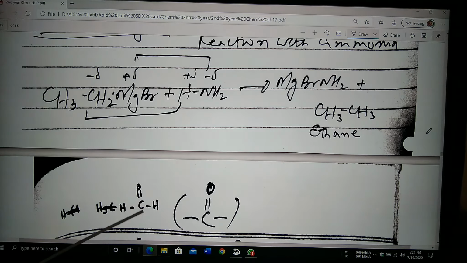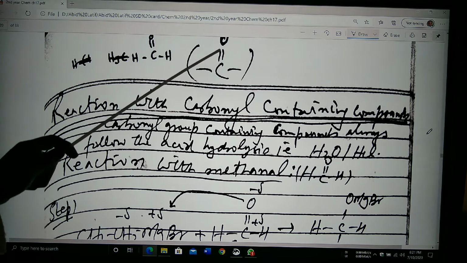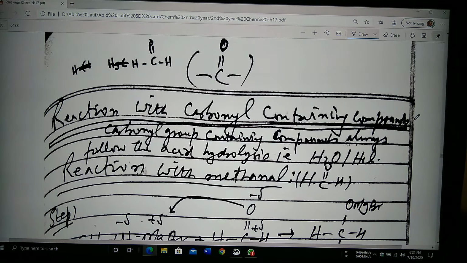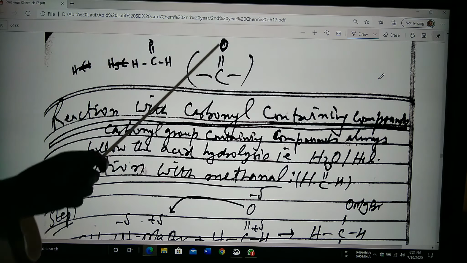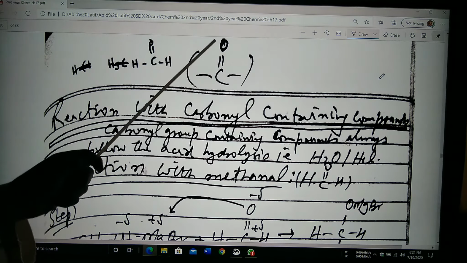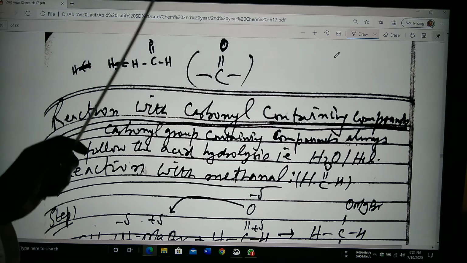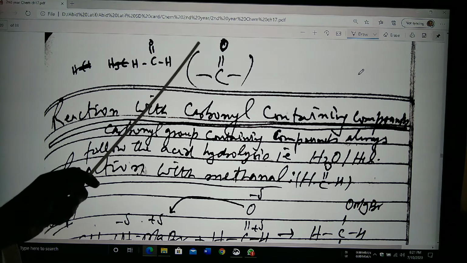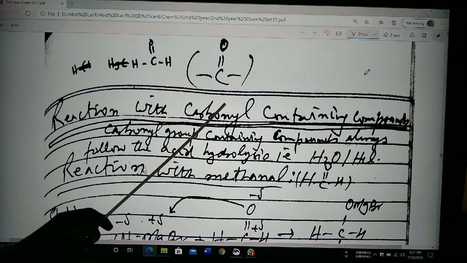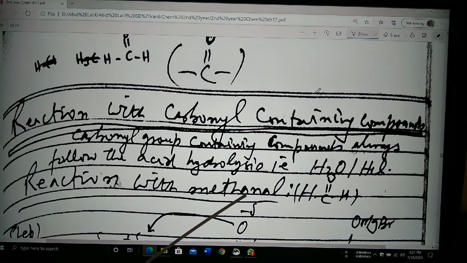Now the next one. In this case, the reaction with the CO containing compound. This is known as a carbonyl containing compound. This CO is called the carbonyl. If you see the carbonyl compound, it means that the reaction should take place in the presence of acid and water. So this is called the acid hydrolysis. That is H2O and HCl or H2SO4 can be used.